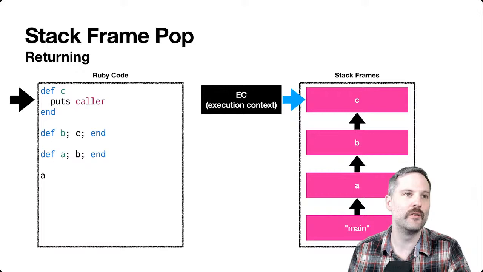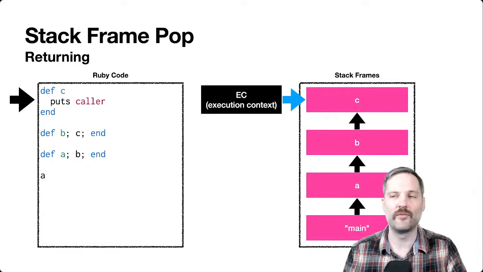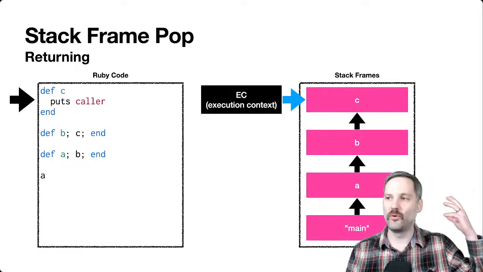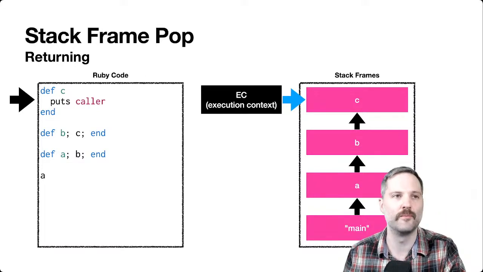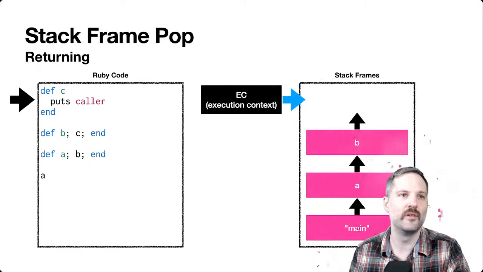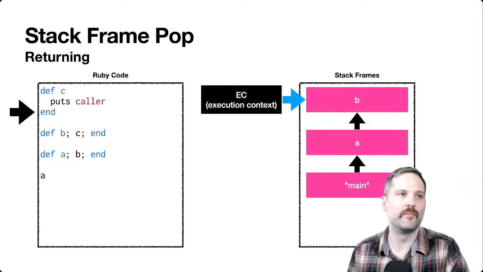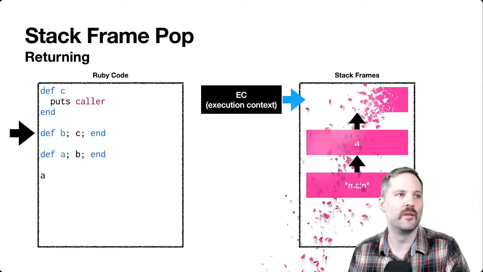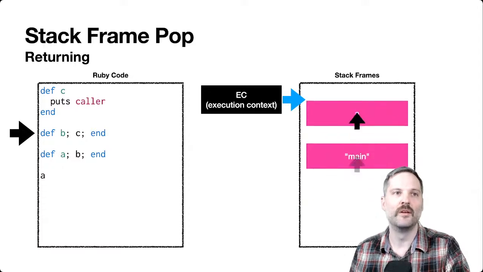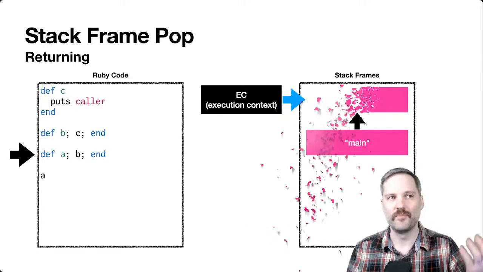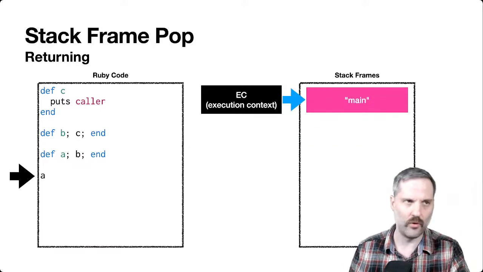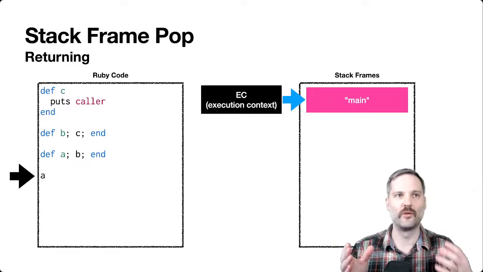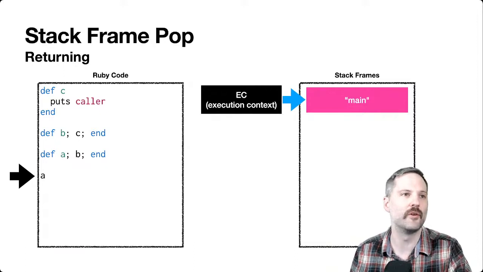Then when we leave, we pop the stack frame. The stack frame gets popped before we leave the function, so right before we leave the function, we pop the stack frame. So we'll pop C, then we'll pop B and leave B, pop A and then leave A, etc. And we always update the execution context with the currently executing stack frame.